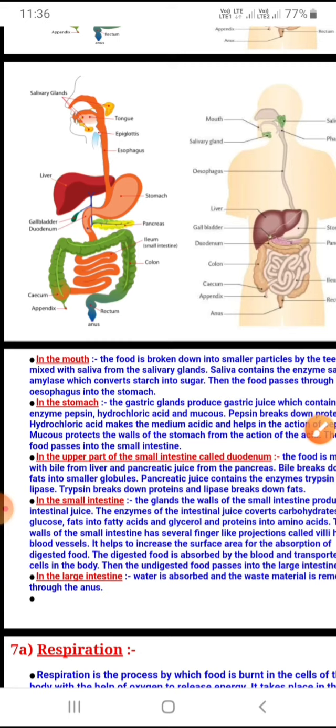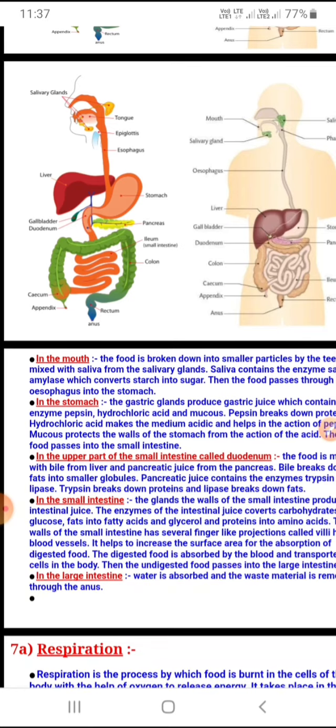Right? So after this, almost the digestion is over, because digestion in the mouth we have already understood, digestion in the stomach we have understood, and now we have understood the ultimate digestion of food in the small intestine. But children, remember, in the mouth and in the stomach only partial digestion takes place. Complete digestion of food takes place in the small intestine. So in the small intestine, ultimately food is broken down into the absorbable component.